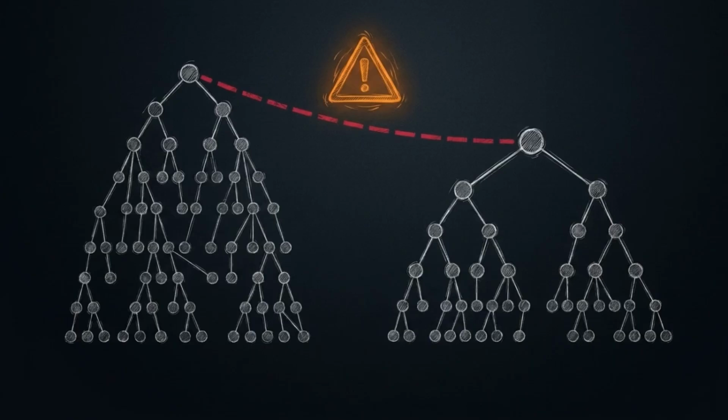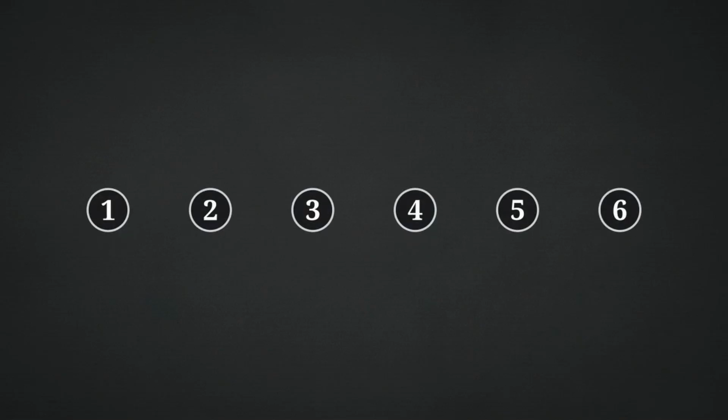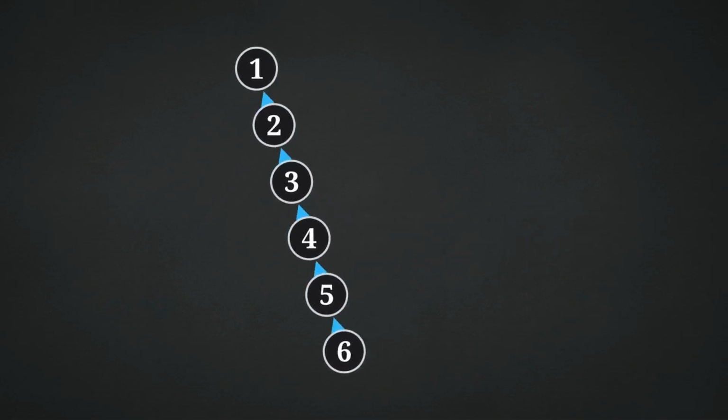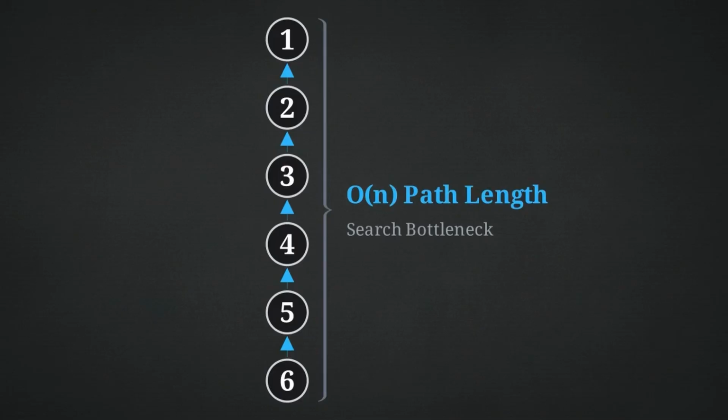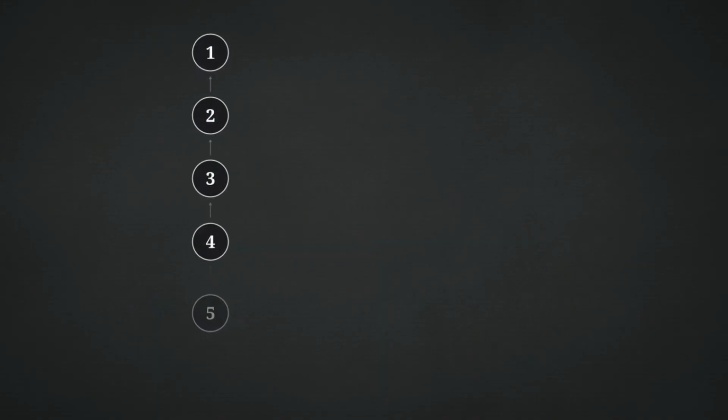In a naive disjoint set, the union operation blindly points the root of one element to the root of another. We are simply creating a sequential chain of merges. If we perform a sequence of unions, linking 1 to 2, 2 to 3, and so on, all the way down to 6, we observe a structural collapse. This uncontrolled vertical growth destroys the efficiency of the tree. Our dynamic tree has functionally degraded into a basic linked list.